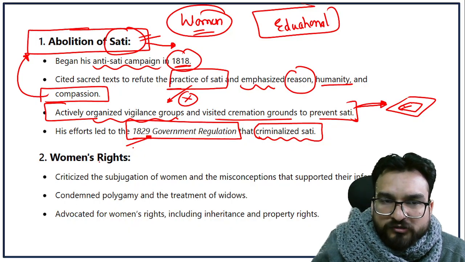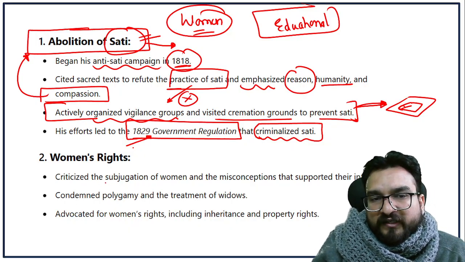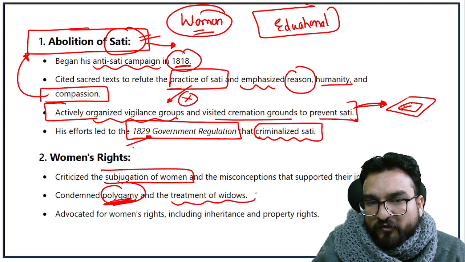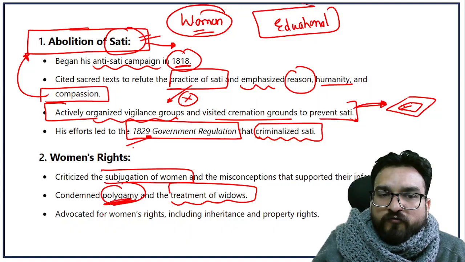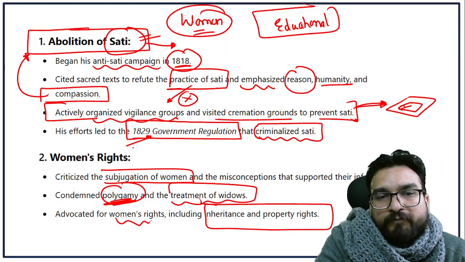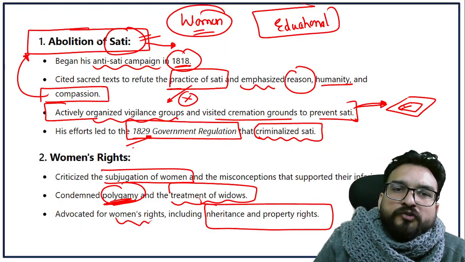Understanding? He also criticized the subjugation of women. He condemned polygamy and advocated better treatment of widows. He advocated for women's rights, including inheritance and property rights too. So this you will see as his contribution towards women.